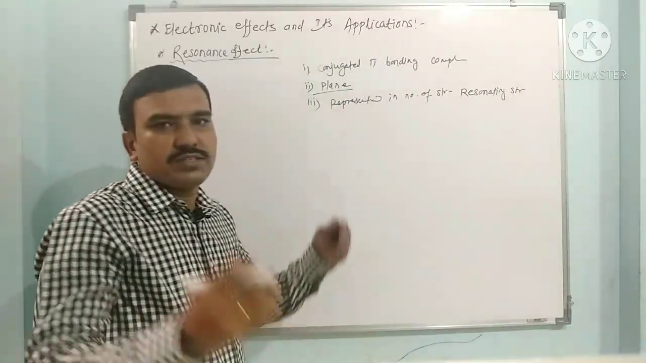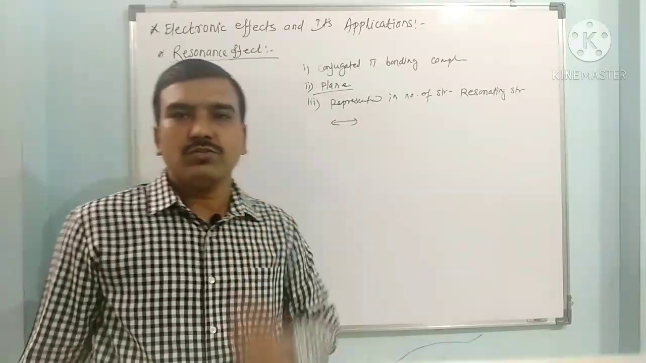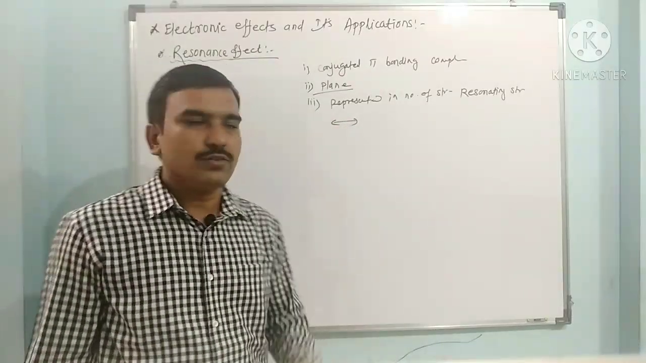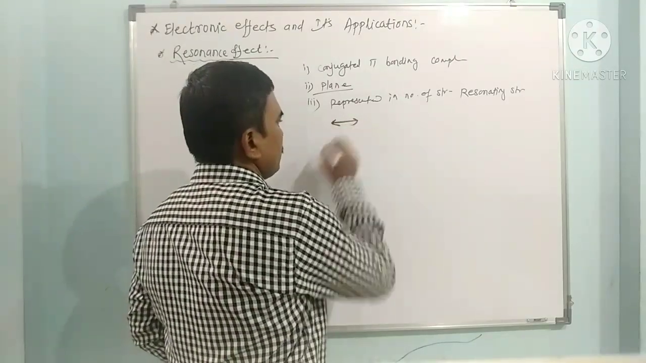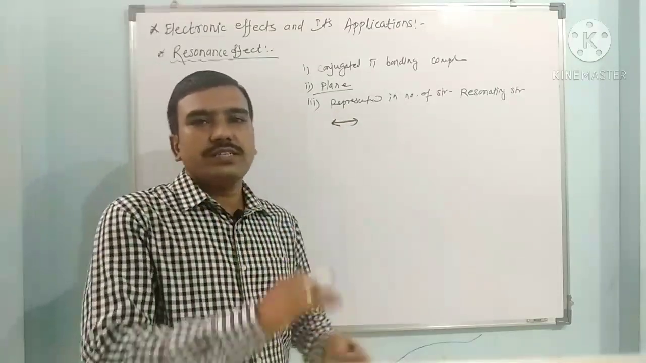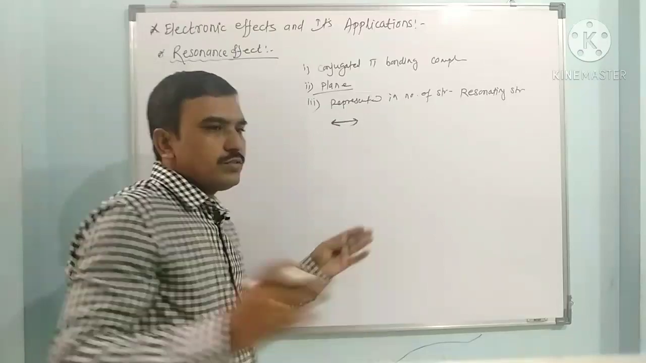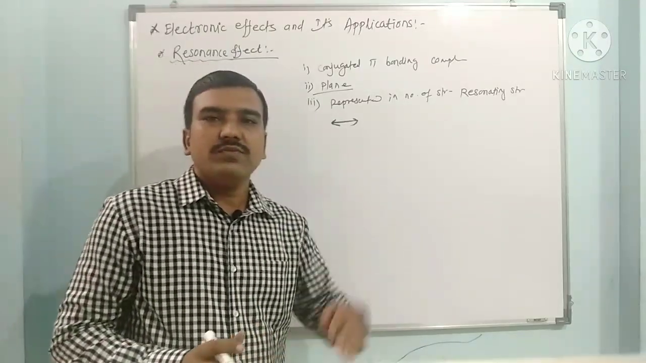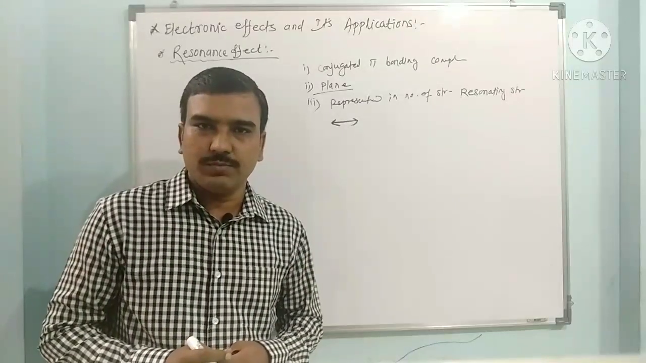And these resonating structures are shown by a double-headed arrow. So this is the arrow shown between the two resonating structures. This is called a double-headed arrow, shown to represent the resonance effect, because all the structures are interconvertible. One is converted to the other, and when we superimpose all, then we get its hybrid. So the resonance hybrid is the most correct structure for the compound.